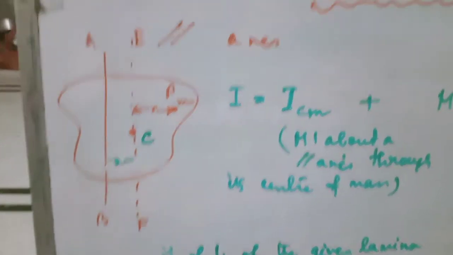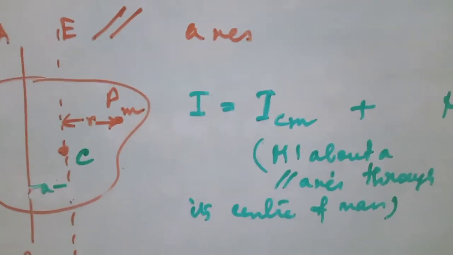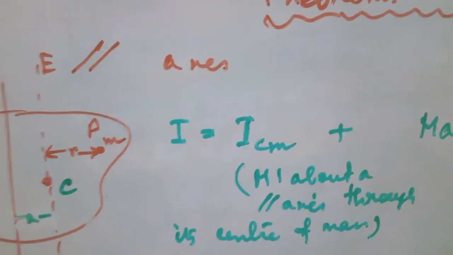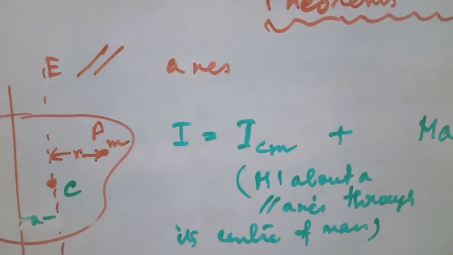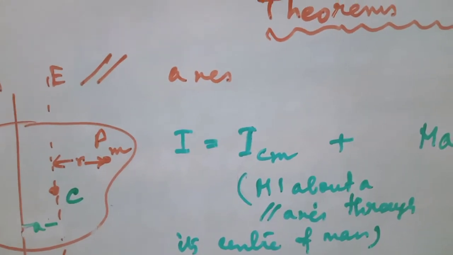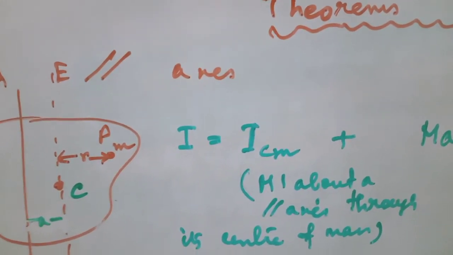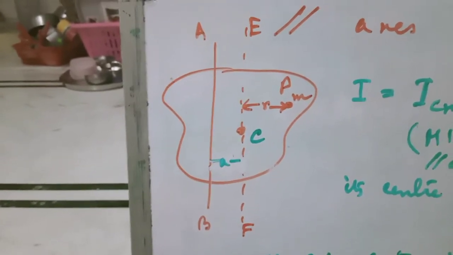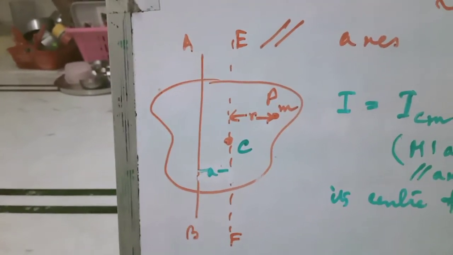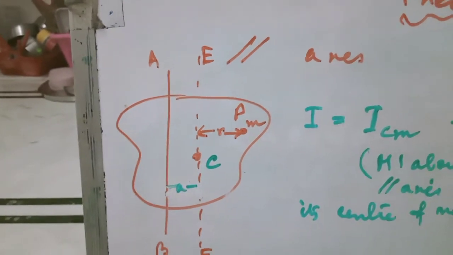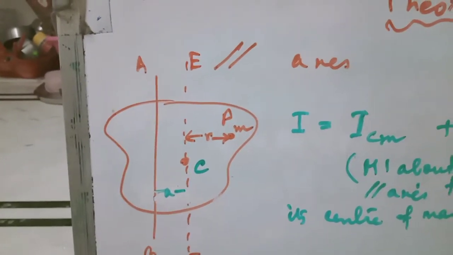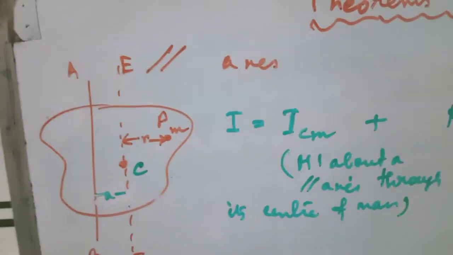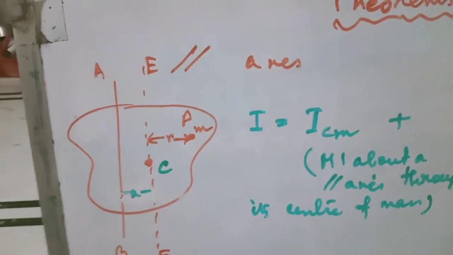Here I have considered I_CM as the moment of inertia of the body of mass capital M about an axis. See, EF is the axis passing through the center of mass and AB is a parallel line. Let I_CM be the moment of inertia of the body about an axis.